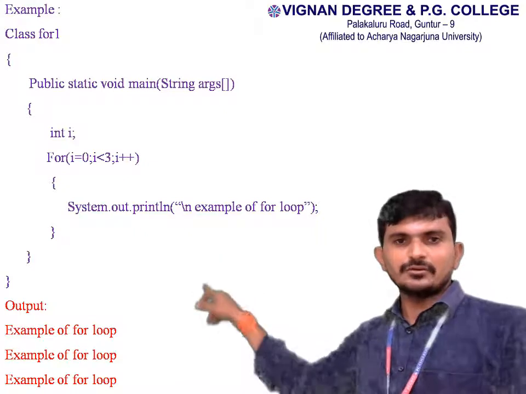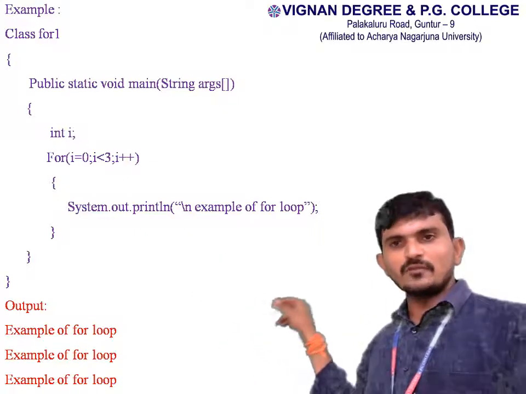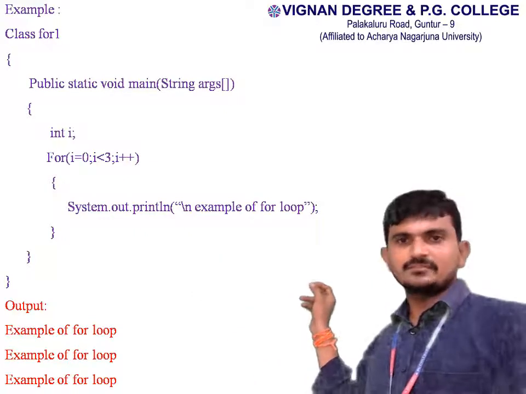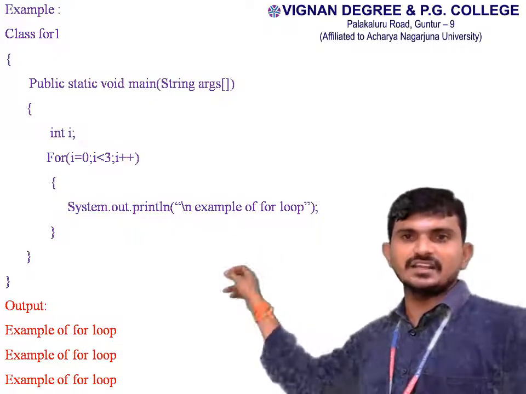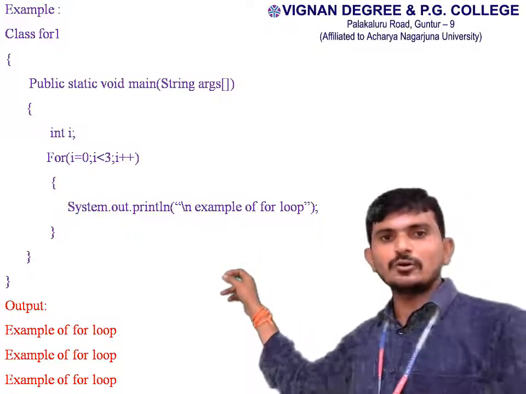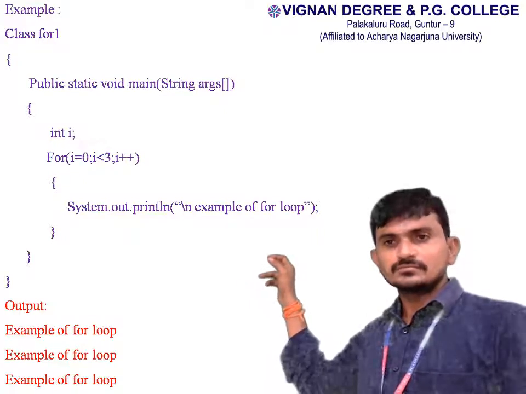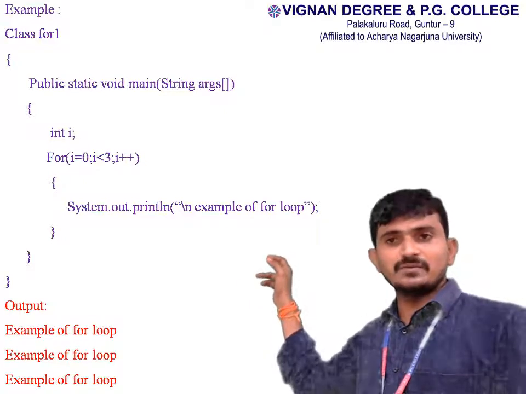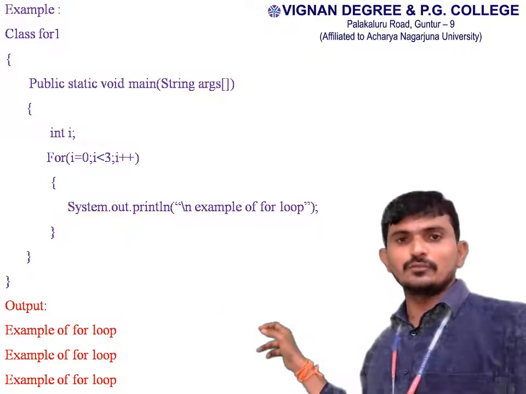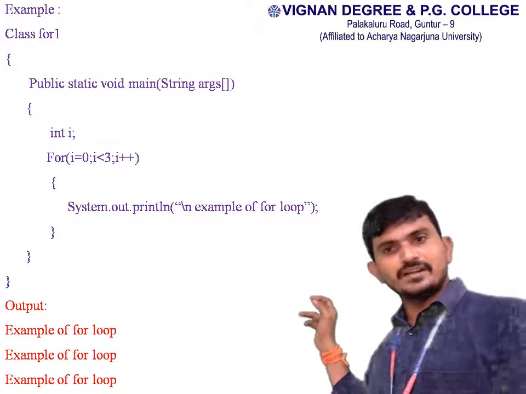Enter into the loop. Example for loop will be printed. Next, once again, we have to check the condition. I equal to 2, 2 less than or equal to 3. Condition will be satisfied. Enter into the loop. Example for loop will be printed.